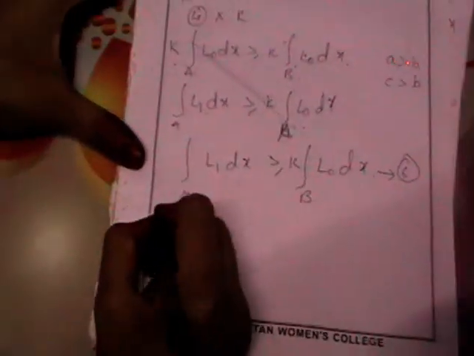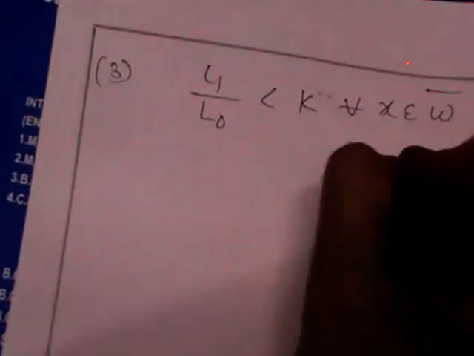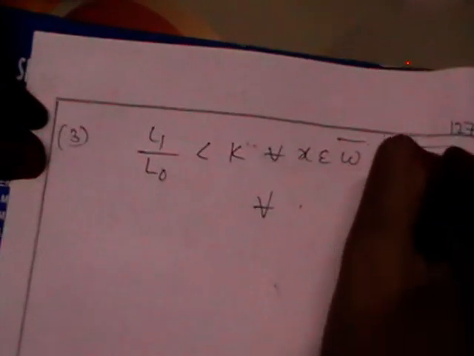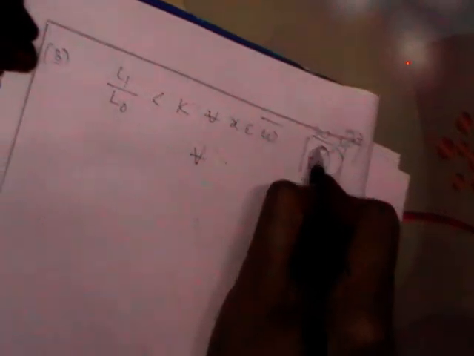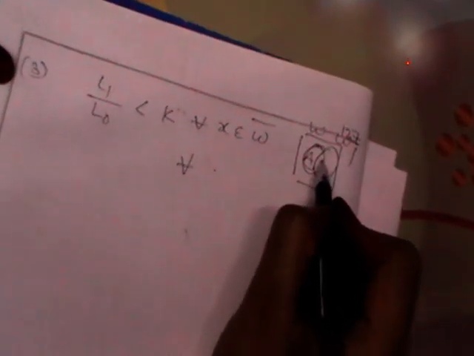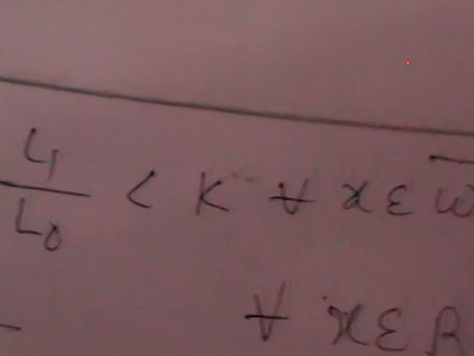Okay, now let us use the third condition. What is the third condition we have? The third condition is L1 by L0 less than K for all x belonging to omega bar. Omega bar means the complementary region of omega. In the Venn diagram, we have omega and omega 1. If A represents omega, the part other than omega is going to be omega bar. So in terms of A, B, C, we can write L1 by L0 less than K for all x belonging to B.